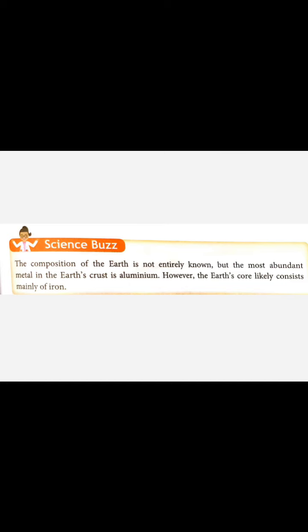Sometimes you people get confused, ma'am, the most abundant element was oxygen. Why is aluminium written over here? Because it is the most abundant metal, not element. If we talk about element, then it will be oxygen, but if we talk about metal, then that will be aluminium. Okay, so all the properties are discussed.